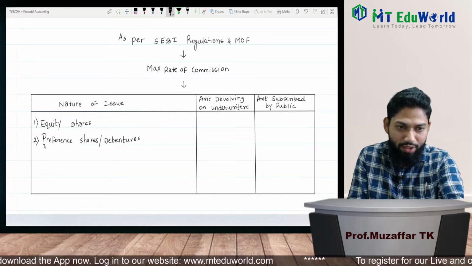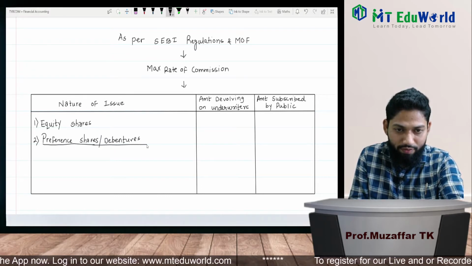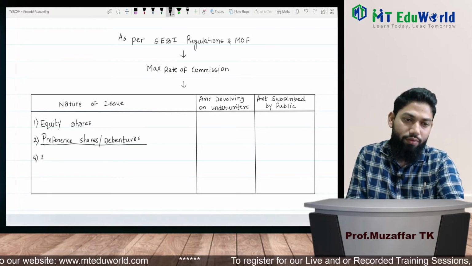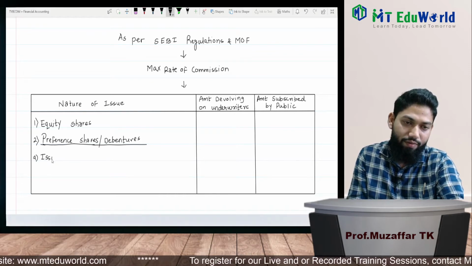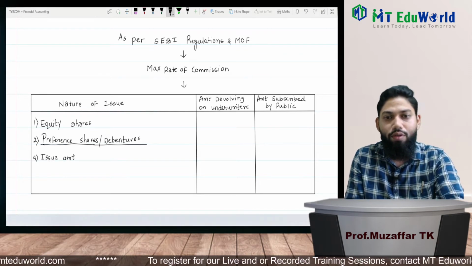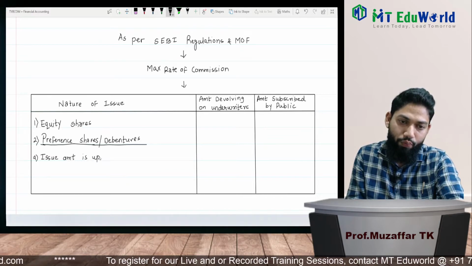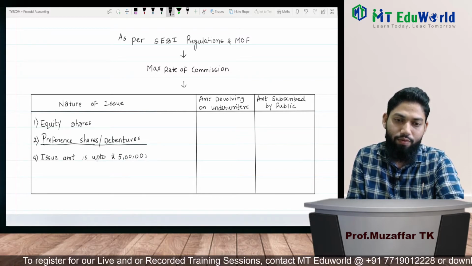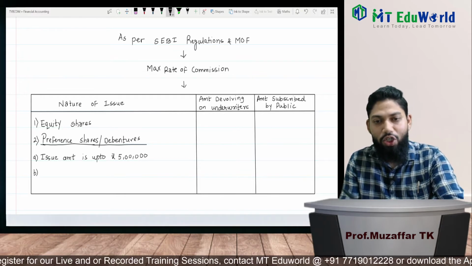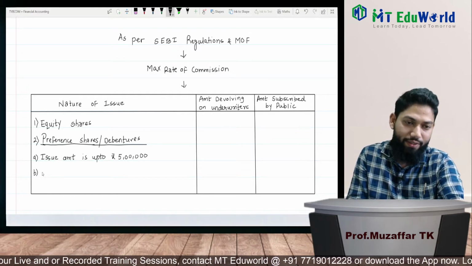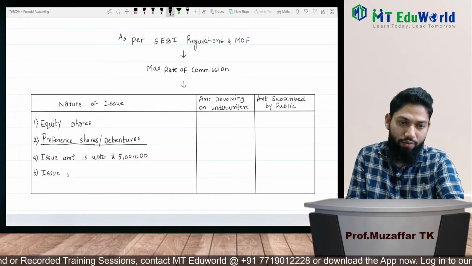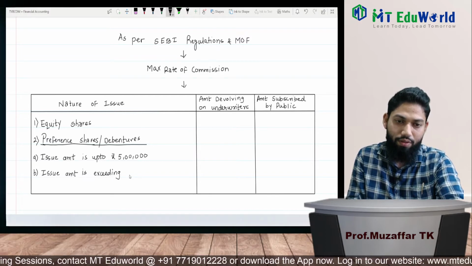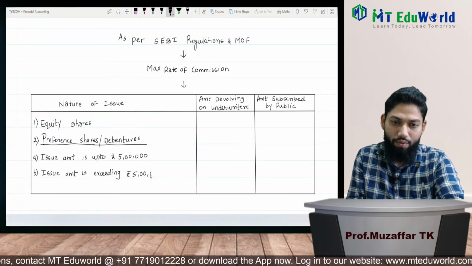So under preference shares or debentures, we have two cases. A, issue amount: if the issue amount of preference shares or debentures is up to rupees 5 lakhs. And B, issue amount: if the issue amount is exceeding rupees 5 lakh.